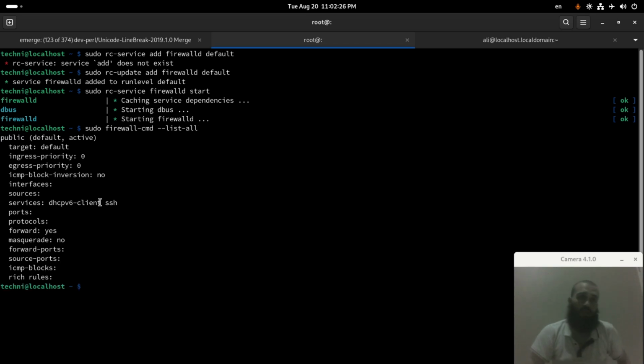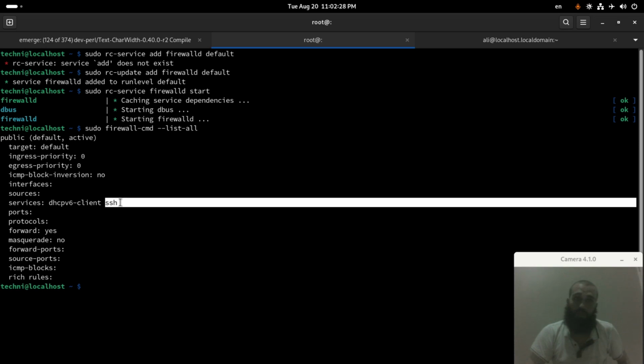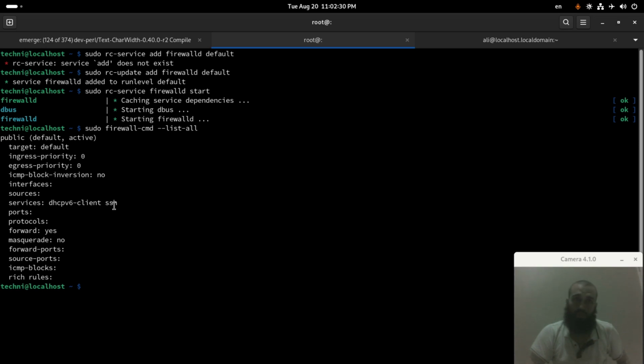Yes, this thing you need to be careful about: in case it's not enabled, and you are enabling the firewall from a remote machine, it will cause your SSH connection to be dropped. It will cause you to be locked out of your machine, so you need to enable it again from the machine directly to be able to SSH into it. I guess that's it. That's how you can install Firewalld.